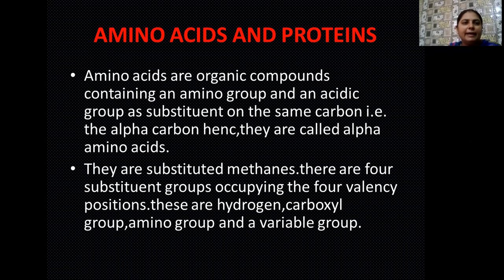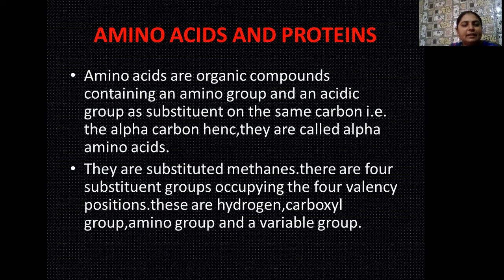So students, what are amino acids? If we want to define amino acids in a single sentence, then these amino acids are the monomeric units which form the polymer proteins, or you can say polypeptides. Amino acids are organic compounds and they have two main groups attached to the tetravalent carbon atom as substituents. One is the amino group, which is basic in nature, and another is the carboxylic group, which is acidic in nature.